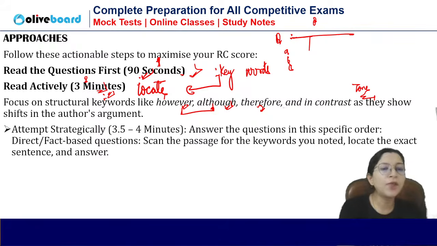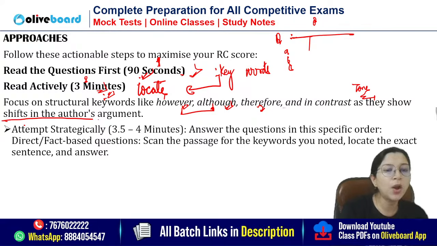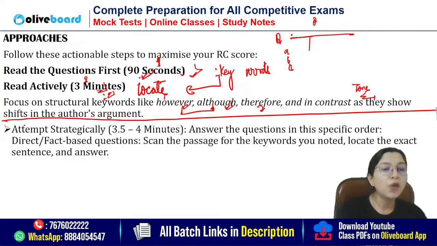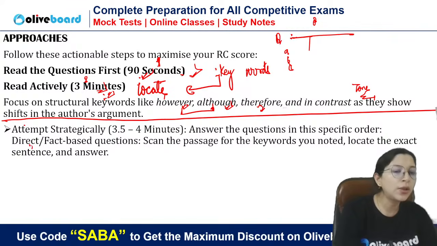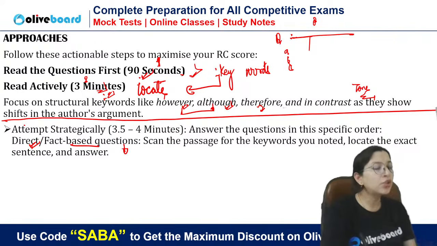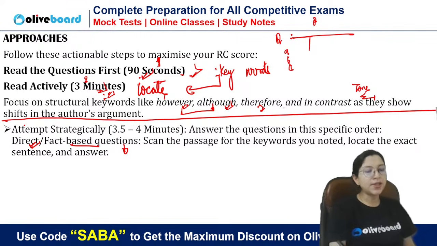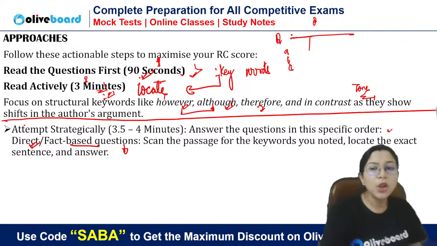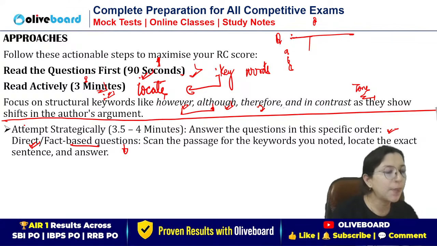After you have read the passage, what should be the order of answering? First of all, try to reply to direct questions: fact-based questions, data-based questions. Because for this, you don't have to use your understanding. Simply, you have to see the question. You will see the line of the question in the passage. You will search that and you will get the answer.